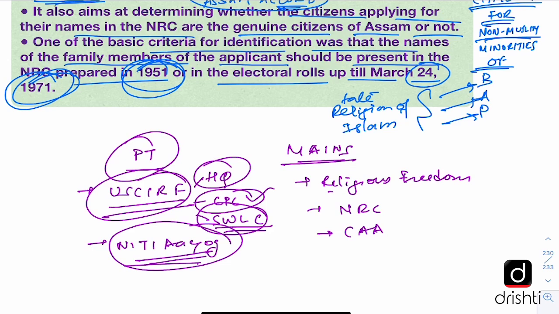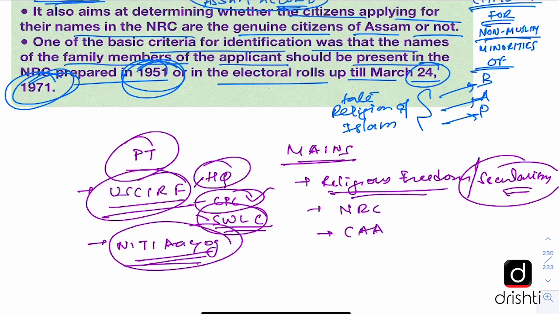And in mains, you can be asked about religious freedom, secularism. Questions have been repeatedly asked in mains about secularism, especially about Indian version of secularism, about the Western concept of secularism. So this is a very important concept, and what are the constitutional provisions which guarantee this secularism in Indian constitution. Then you can be asked about NRC in Assam, about Citizenship Amendment Act, and the challenges and controversies surrounding NRC and CAA, and what is Indian government's point of view, etc.